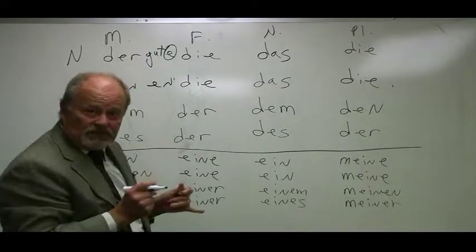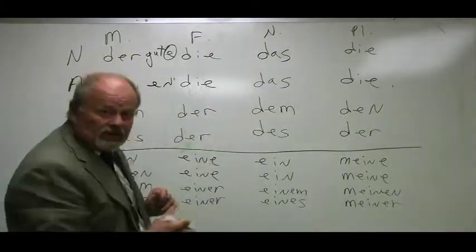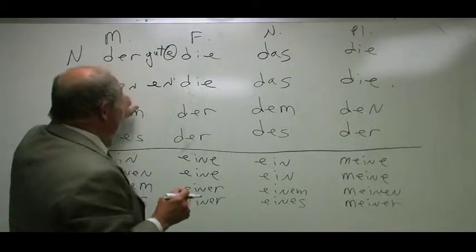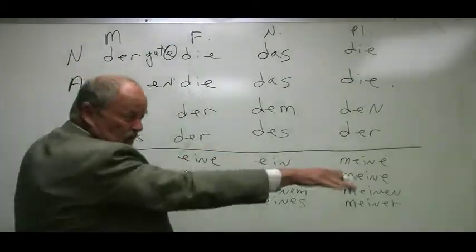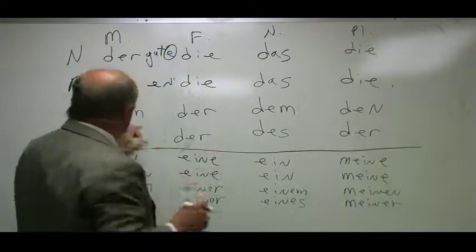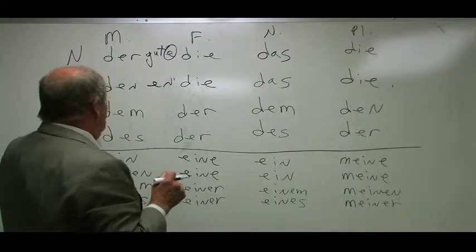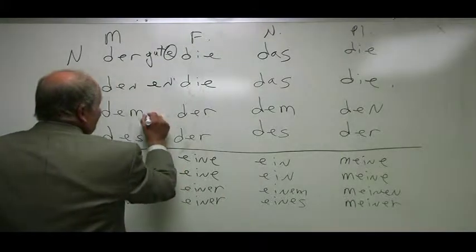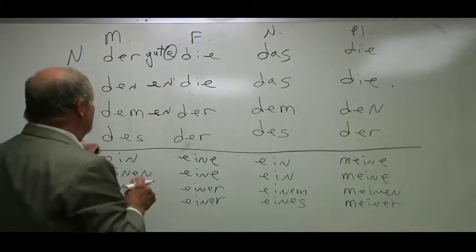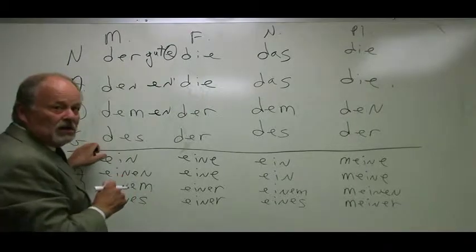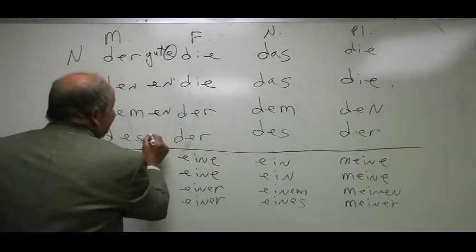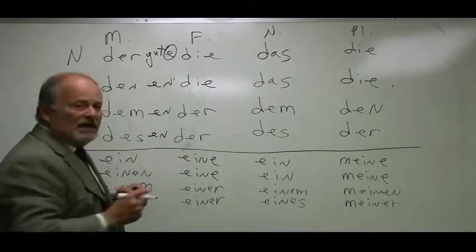Just carry the gut down through here, and so we don't clutter it up too much, we'll just put the endings on. Den guten Mann, I see the good man, direct object. And if you're going with the good man, mit dem guten Mann, and that's the car of the good man, das ist das Auto des guten Mannes.